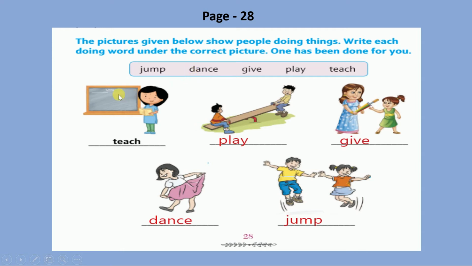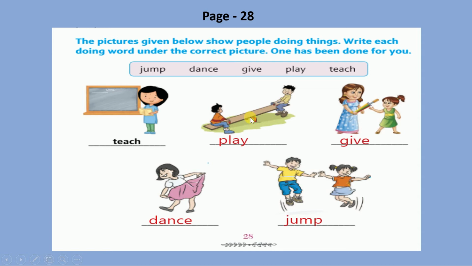So here we need to observe the picture, and according to that we need to choose the correct doing word from the above given options. Here first is a teacher. The teacher is teaching, right? So teach is a doing word that is already given to us. Now the next picture.